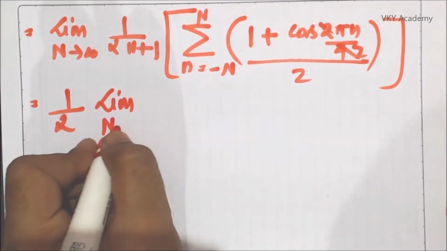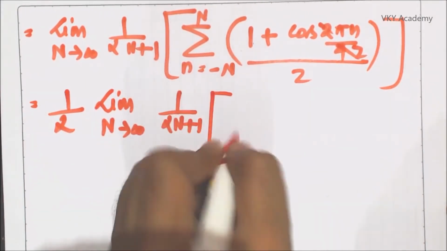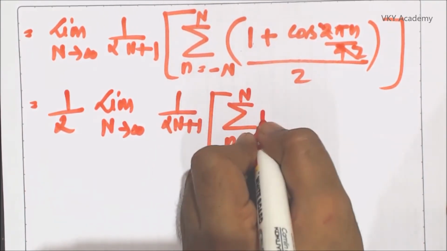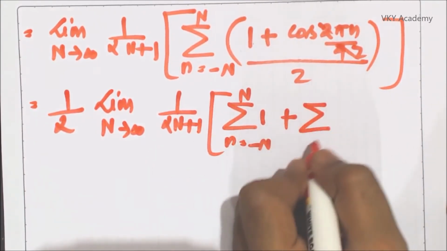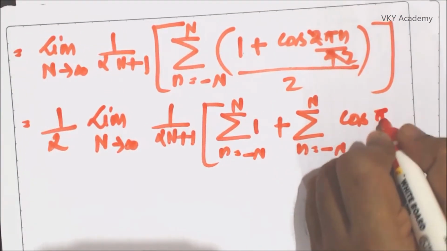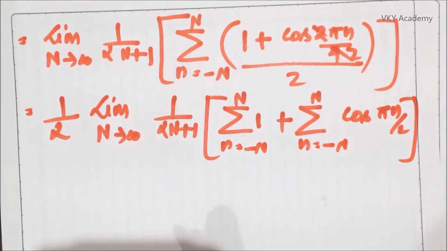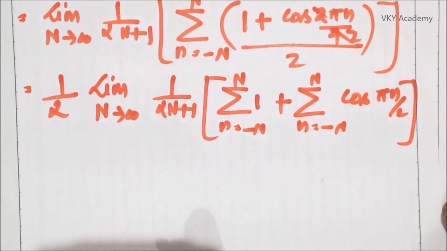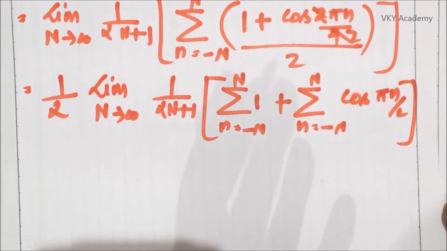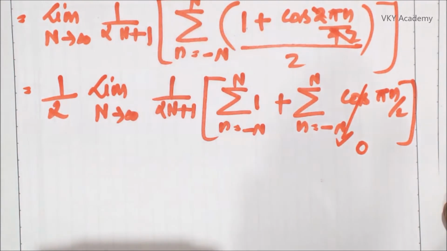Limit capital N tends to infinite 1 upon 2N plus 1 summation n equal to minus N to N 1 plus summation n equal to minus N to N cos of pi n upon 2. Now cos pi n by 2 from minus N to N is always a periodic signal, so this reduces to 0 as we discussed in the previous session.